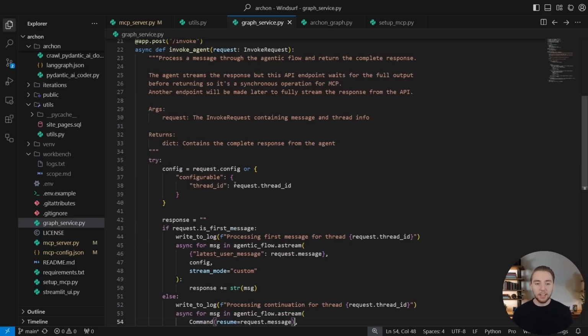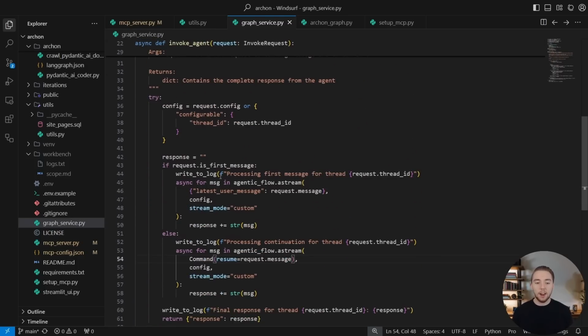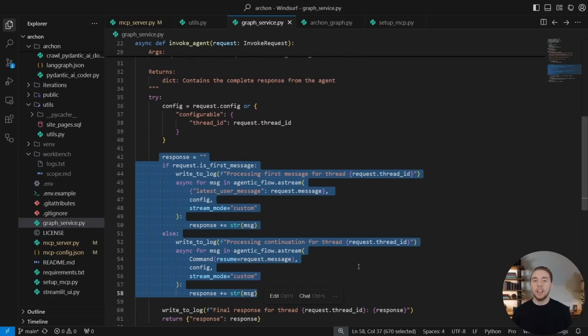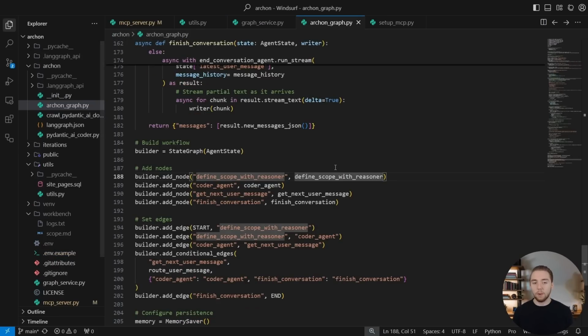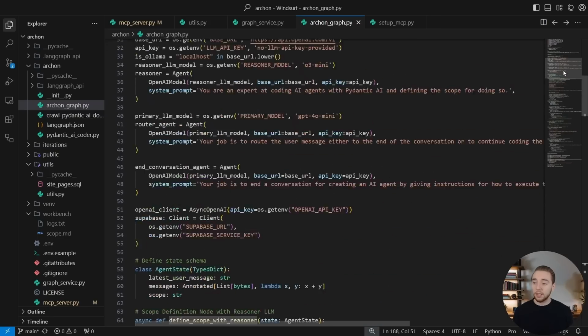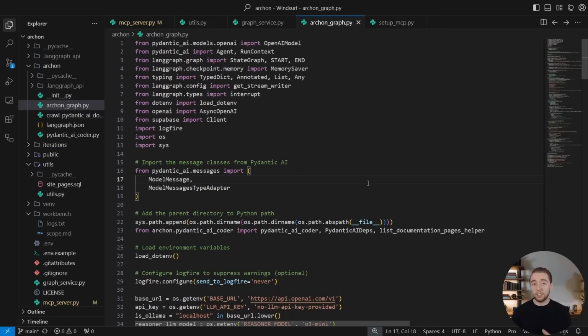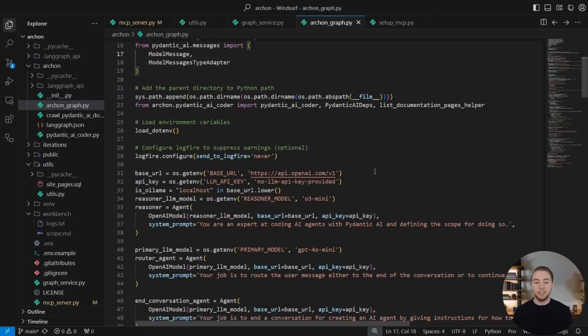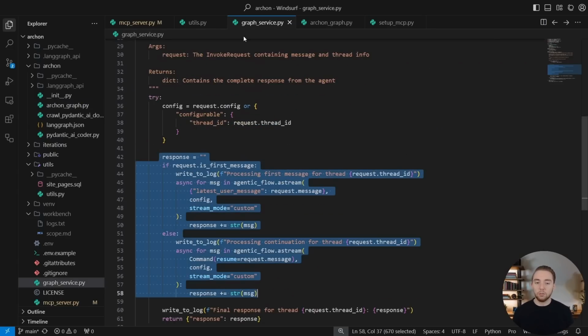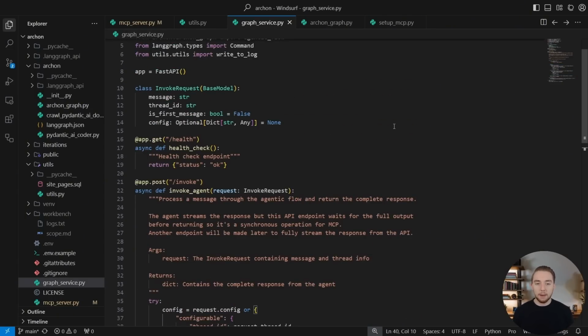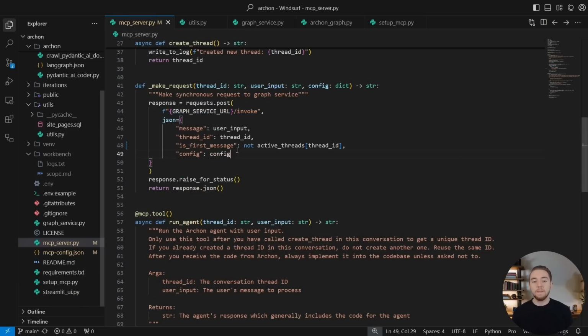We have this FastAPI endpoint that I created that is interacting with Archon in a very similar way to how we did with Streamlit in the last video on Archon on my channel. And then the graph for Archon that I showed in the last video how to build completely from scratch, this remains entirely the same. So there's nothing that I changed in here. We're just wrapping it all up in this API endpoint with FastAPI that I'm then calling right here in the MCP server.